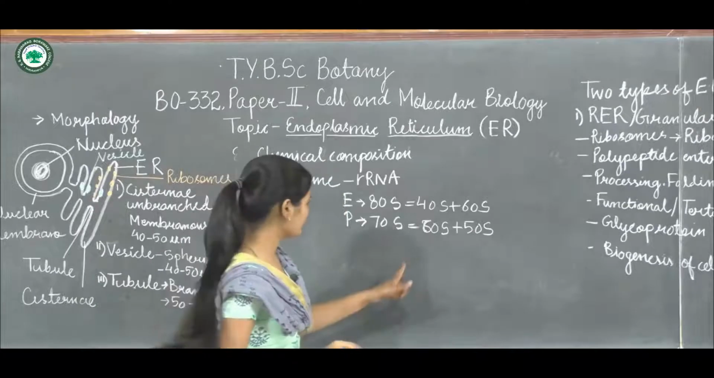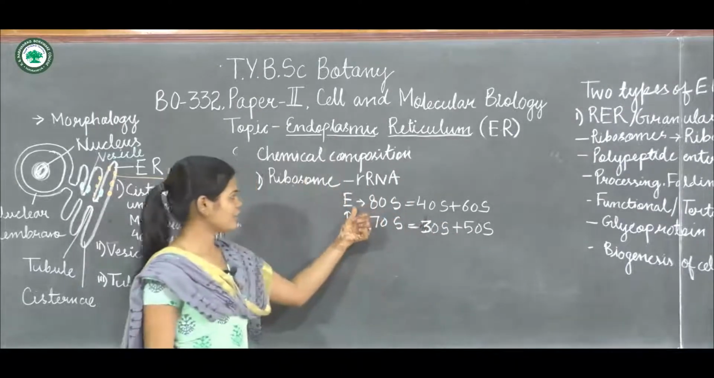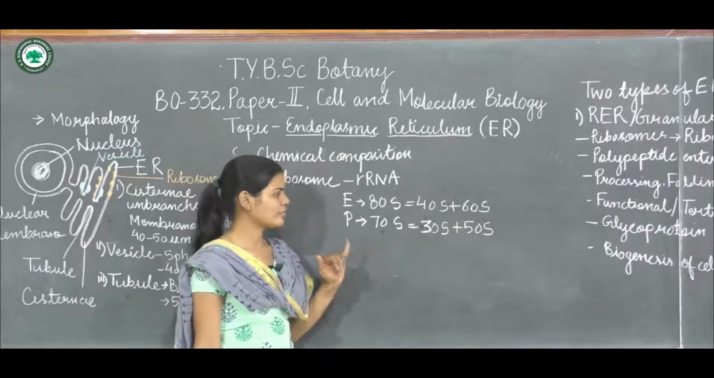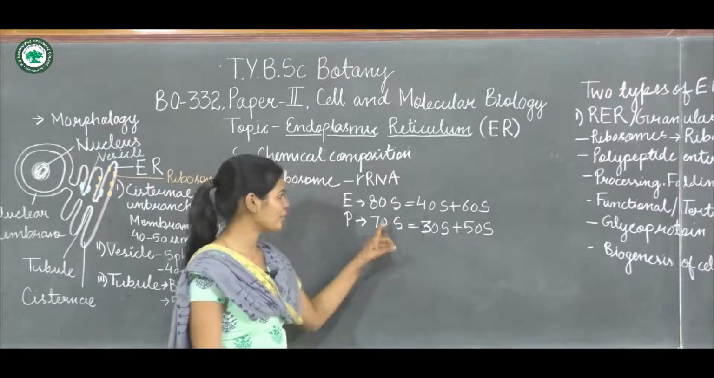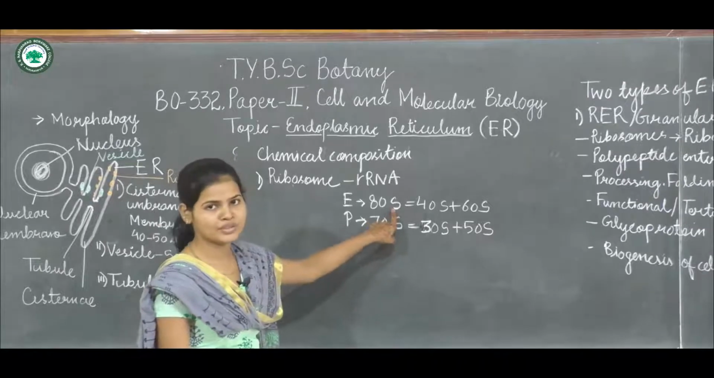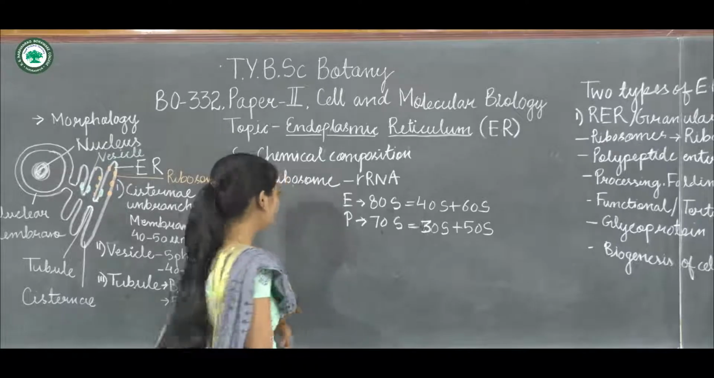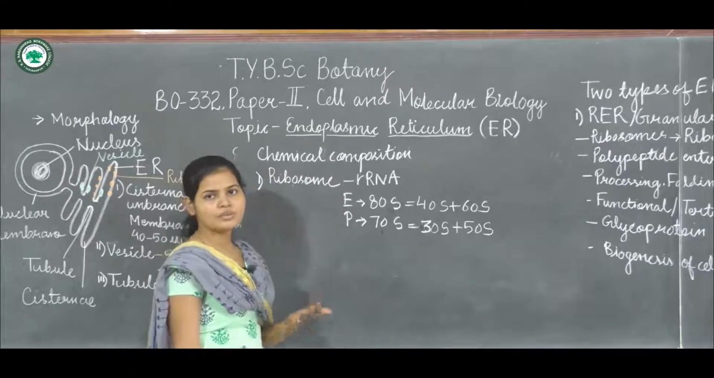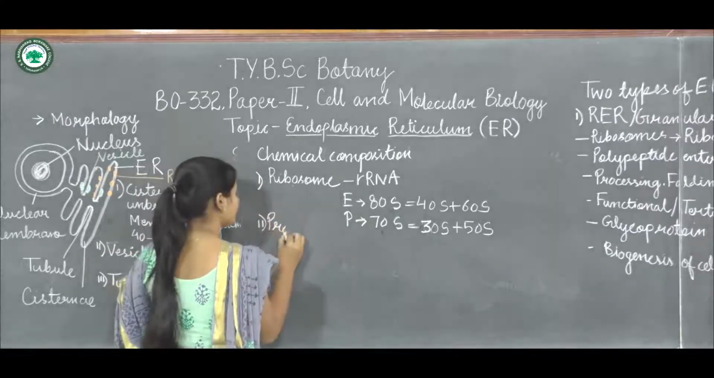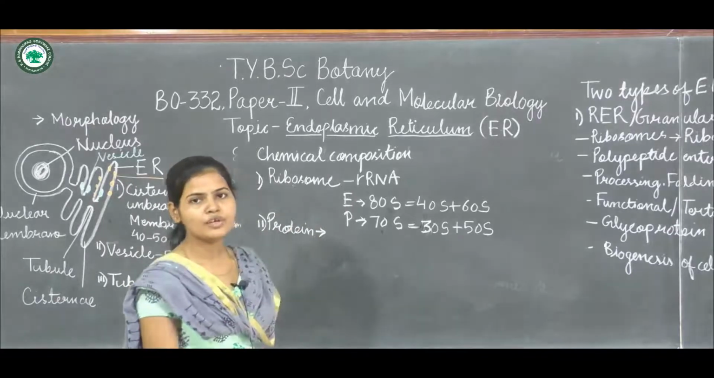So in the eukaryotic cell it is 80S, that is 40S plus 60S, and 70S in case of the prokaryote, that is 30S plus 50S. This S is the Svedberg unit, or it is called the sedimentation coefficient. This S or Svedberg unit, these are not additive. Now, this is about the ribosomes which are present on the ER. Next, one more thing, that is protein. They are present in the endoplasmic reticulum.